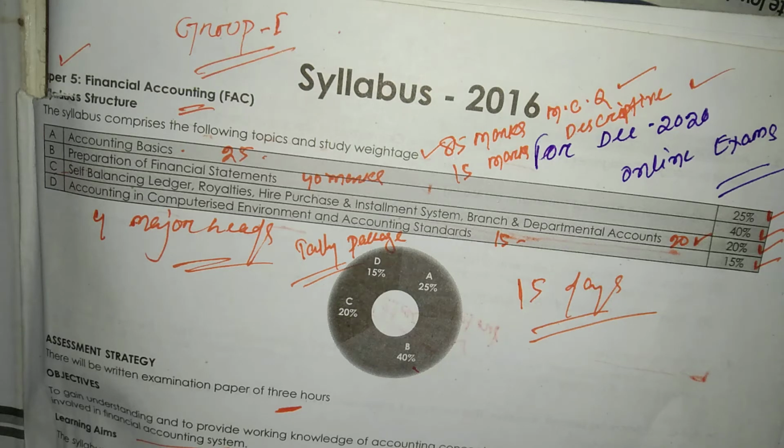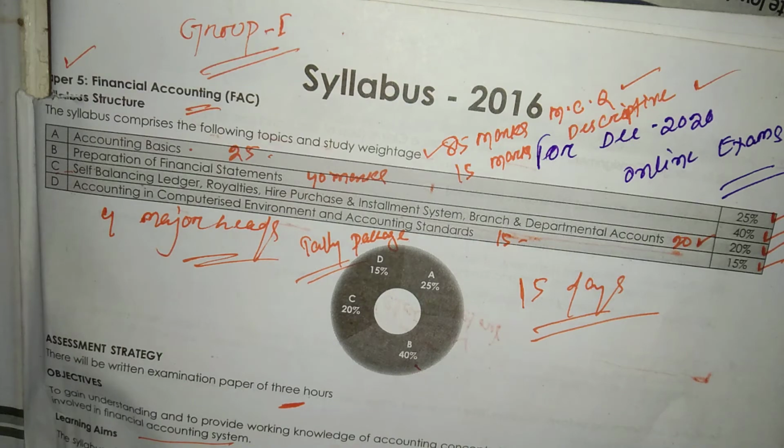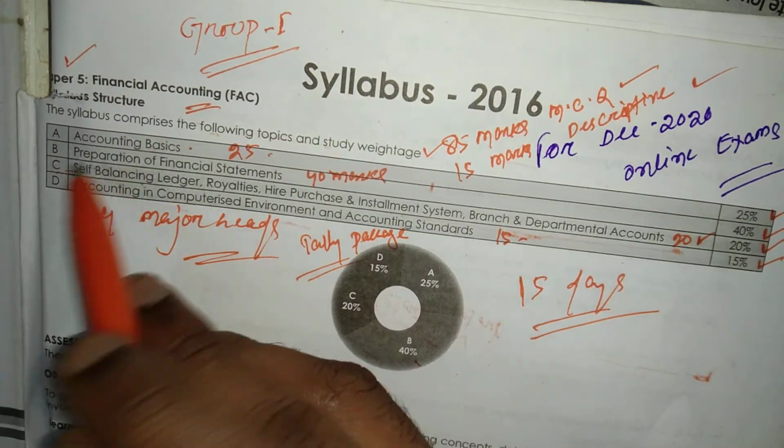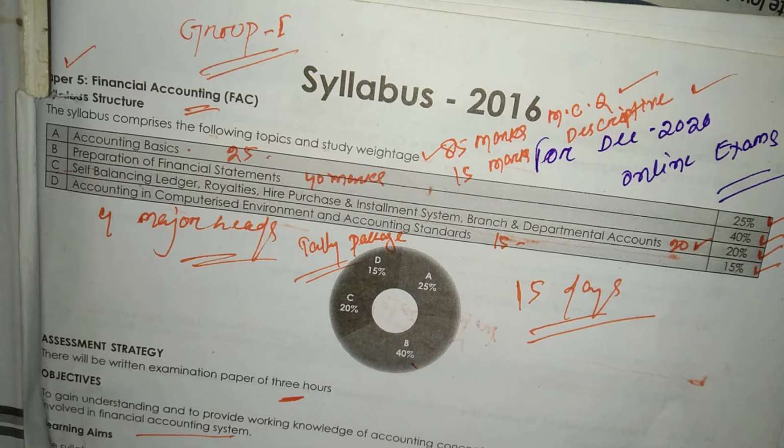So let's discuss the syllabus structure of financial accounting. There are four sections: section A, section B, section C and section D. In section A you need to study accounting basics. In section B you need to study preparation of financial statements. In section C you need to study self-balancing ledger, royalties, hire purchase and installment system, branch and departmental account. And in section D you need to study accounting in computerized environment and accounting standards.